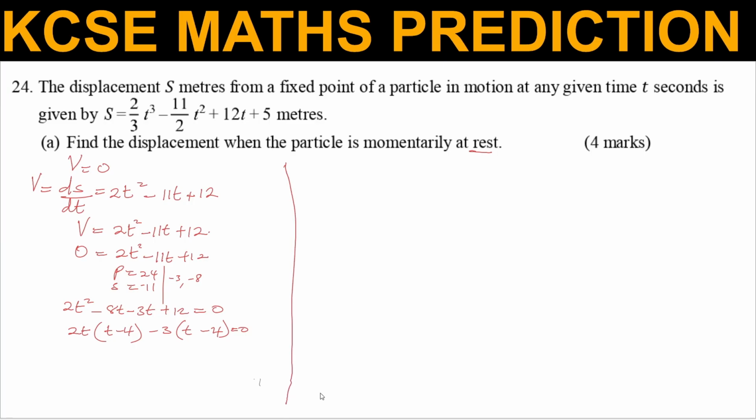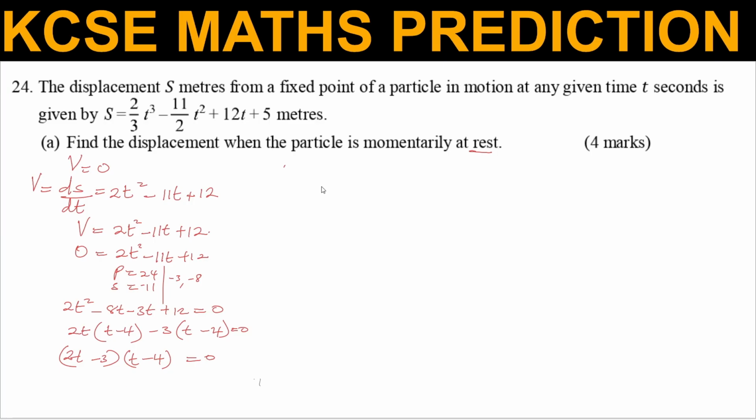Then from there, let's continue from there. So from there now we can factorize these further. We get (2t minus 3)(t subtract 4) is equal to 0.